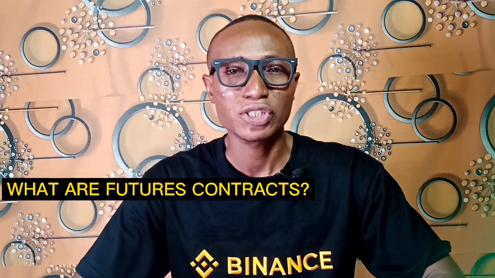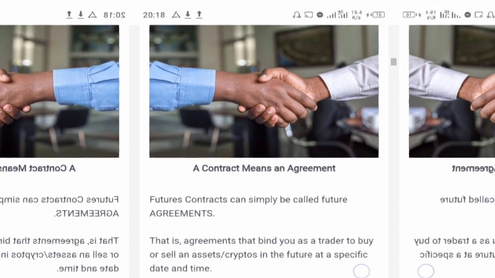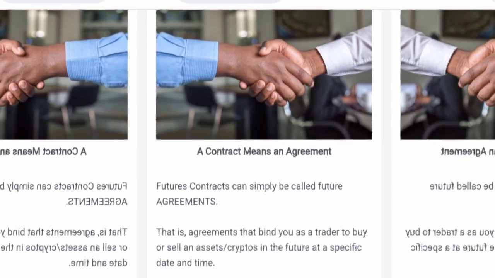Before we begin, I think it is important that I show you what we mean by futures contracts. Now, what are futures contracts? Futures contracts can also be called futures agreements. That is, these are agreements that bind you as a trader whenever you are buying or selling an asset in the future at a specific date and time. Now, this means that if you are trading cryptocurrencies, either you are buying or selling, you are buying or selling at a specific time in the future.